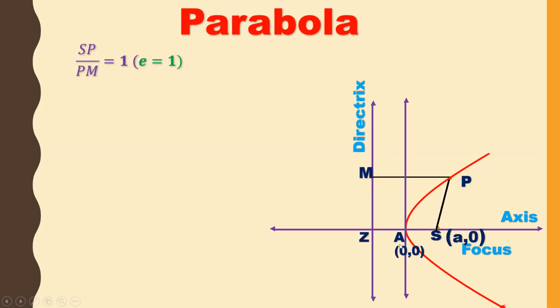Z is the projection of S on the directrix. So what is the value of Z? If S is (a, 0), and this is the left hand side, Z will be (minus a, 0). A is (0, 0), the vertex, and Z is the projection of S on L. The coordinates of Z are (minus a, 0), and this curve is a parabola.